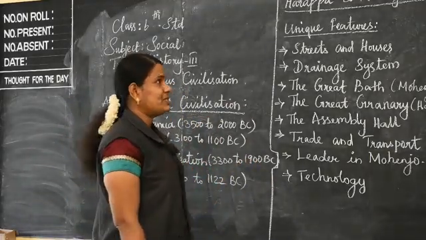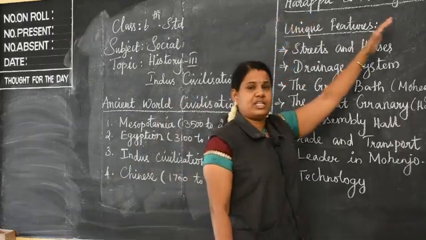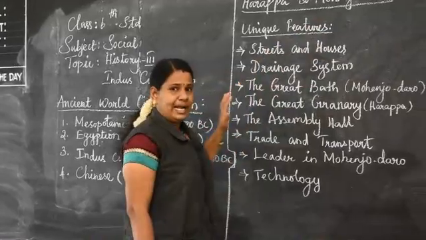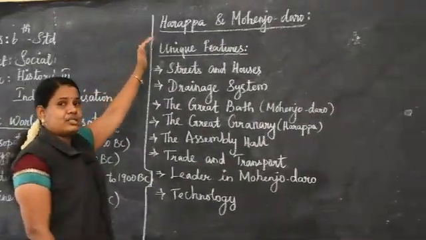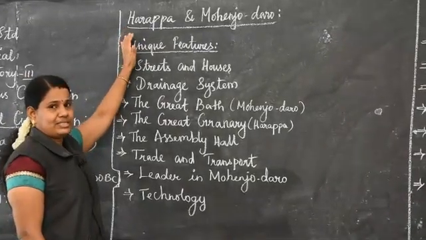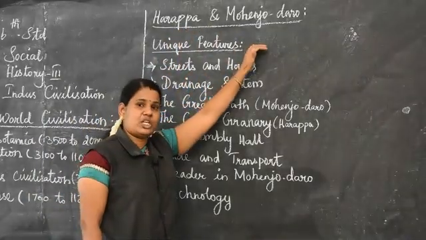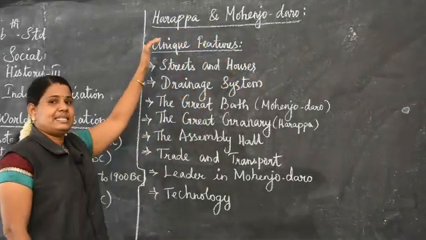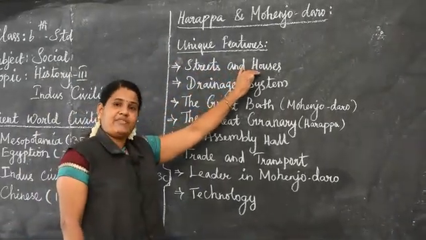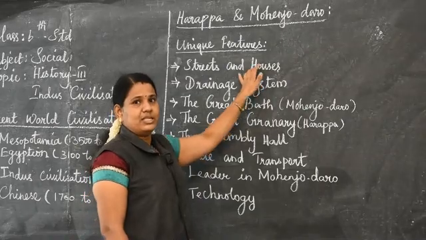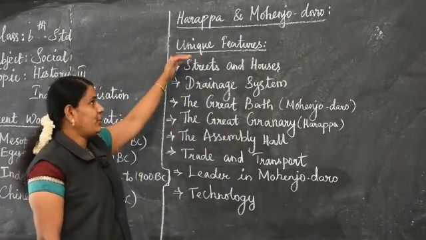Today we are going to see the unique features of Harappa and Mohenjo-daro. Because we know very well, if we take the Indus civilization, these two cities were very famous, as Harappa and Mohenjo-daro were the largest cities in this period. Streets and houses, we have already discussed in the last class, so directly we go to the next topic. What is the next unique feature?